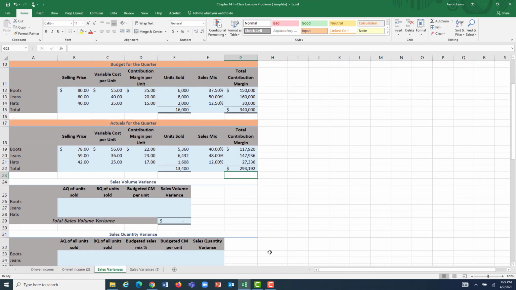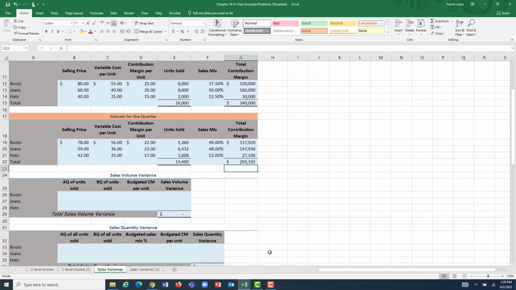So let's go down and break down sales and figure out what happened here. For sales volume variance, it's always going to be the same formula. It is the difference between the actual quantity of units sold and the budgeted quantity of units sold multiplied by the expected or budgeted contribution margin per unit. So for boots, what was our actual quantity of boots sold? The actual amount of boots we sold, we have right here, is 5,360. For jeans, 6,432 is the actual number of units sold, the actuals. And then 1,608 was for hats.